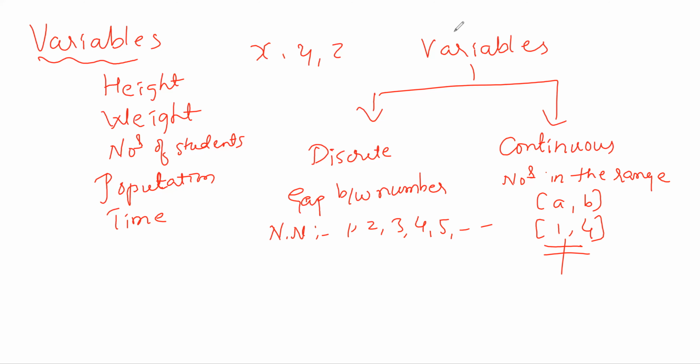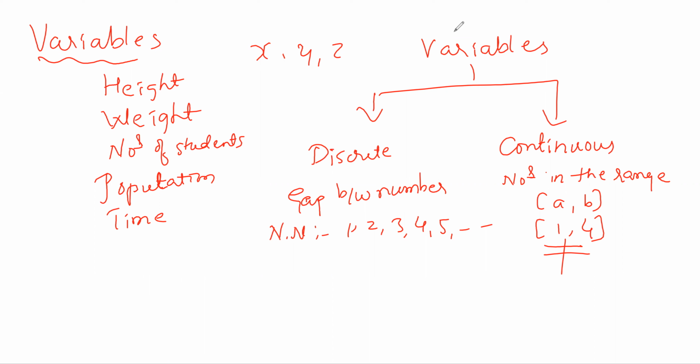Is it 2? 2, 3. Only 2 numbers. If it is a closed interval, you have to include even 1 and 4. Then how many? 1, 2, 3, 4.